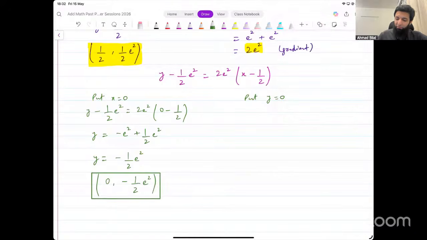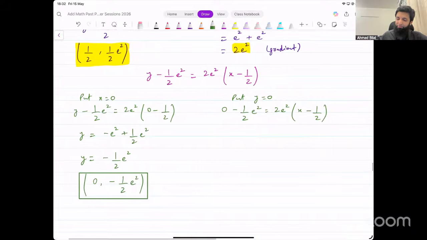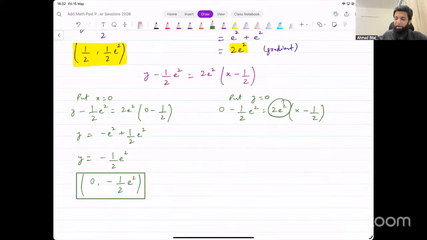What about the other one? If you put y equal to 0, that gives us 0 minus 1 over 2 e squared, that is equal to 2e squared into x minus 1 over 2. What do we do now? Let's divide this on the other side. Divide by 2e squared on the other side. E squared and e squared will get cancelled and we would be left with minus 1 over 4, right?